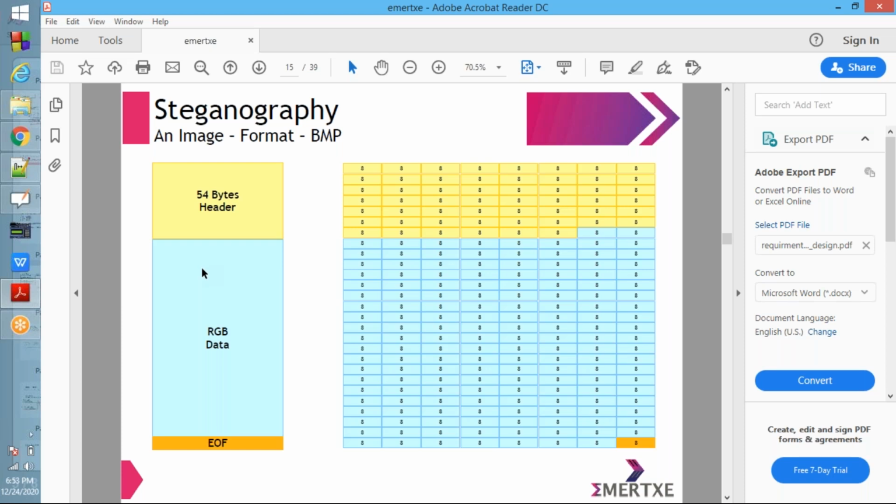Okay, that is what rasterized. Now, the 54 bytes header. This header will be containing information related to the image. These first 54 bytes will be containing information about the image. Fine, we will see what is there in those 54 bytes.